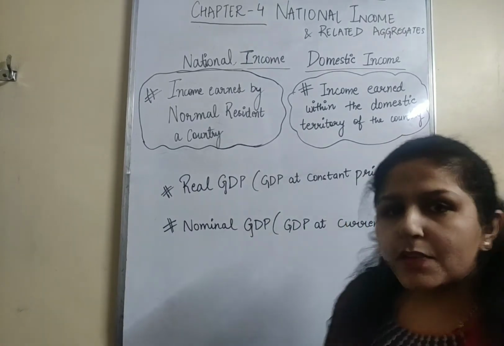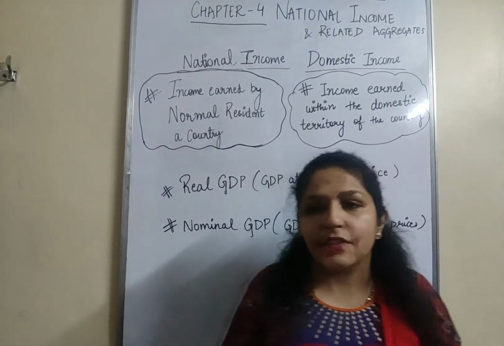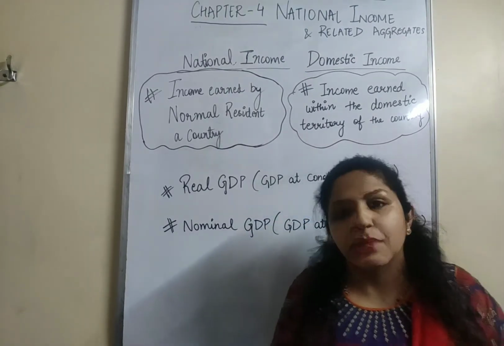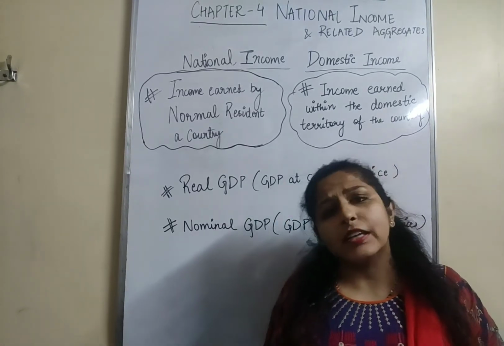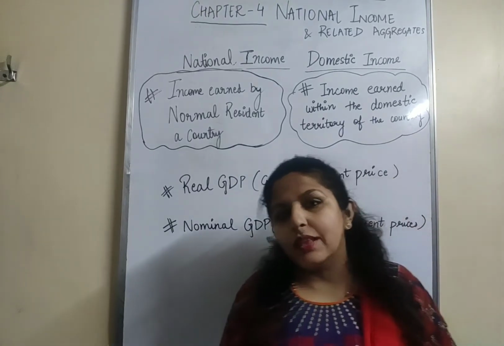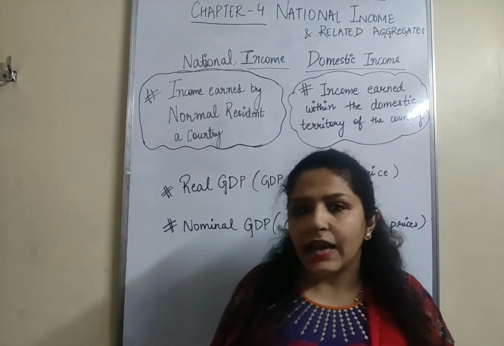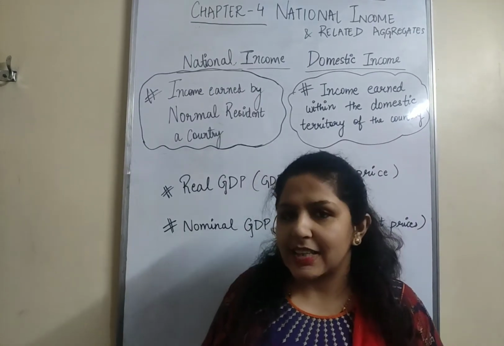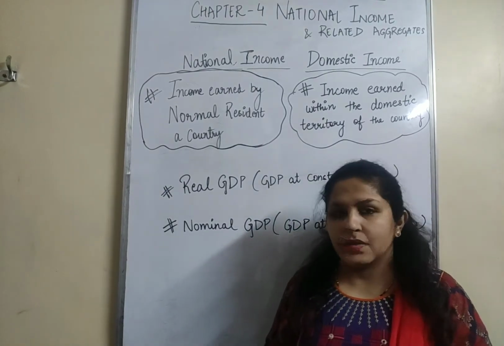As we were doing chapter number 4, National Income and Related Aggregates, we'll continue with that only. In today's video, I'm going to cover the difference between national income and domestic income, and then we'll talk about what things are to be bifurcated for national and domestic income. That means the items which will be included in national income and domestic income or in either of them. After that we'll do real GDP and nominal GDP, and lastly we'll understand the concept of GDP deflator, and with that we'll understand GDP and its relation with welfare. So let's start. Let's first of all understand the meaning of national and domestic income.